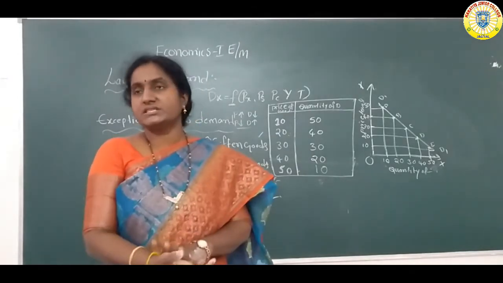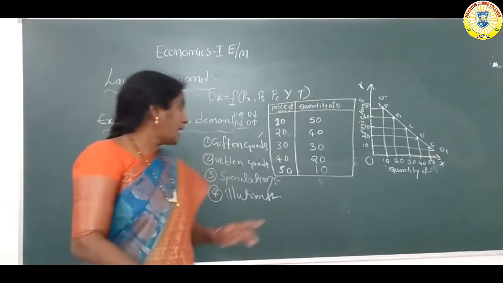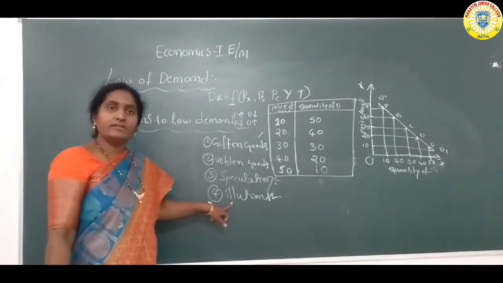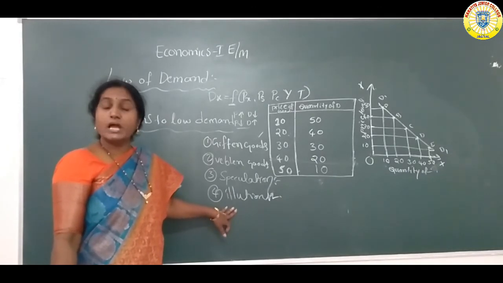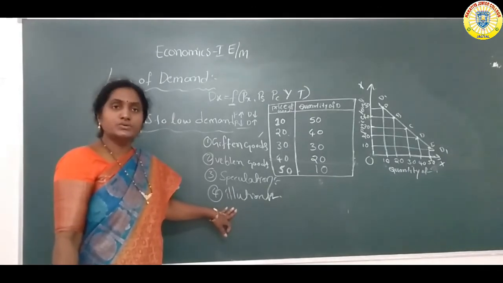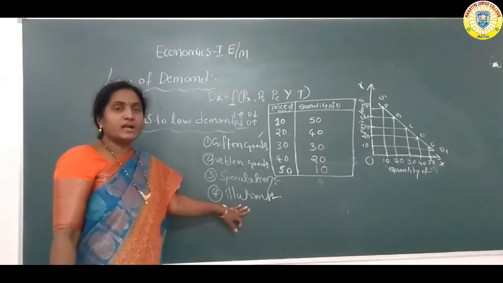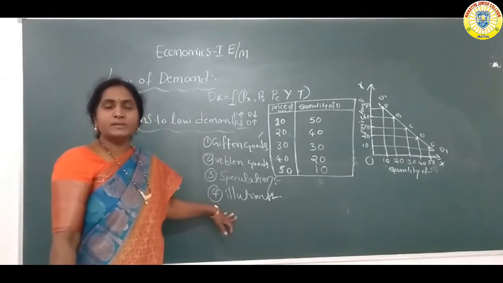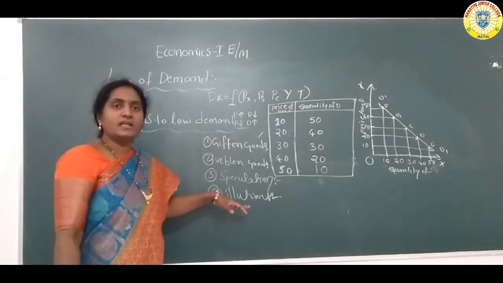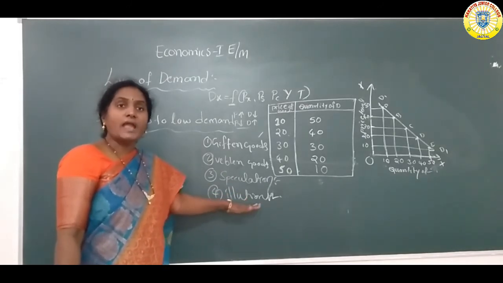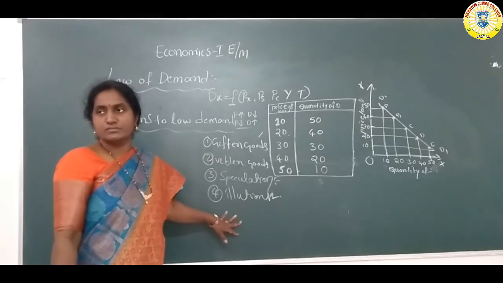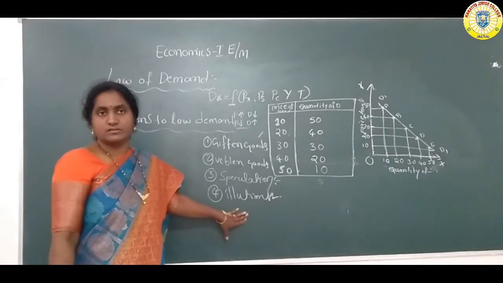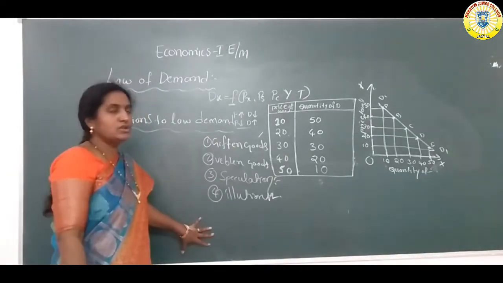Which goods are very costly, those are branded goods. Which goods are offered at lower cost, those are inferior goods. So some consumers always want to purchase higher cost goods. This situation is known as illusion.